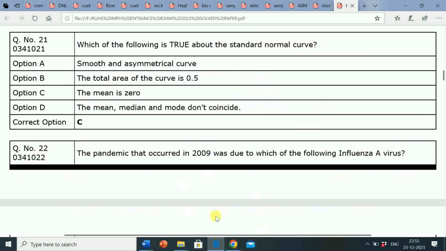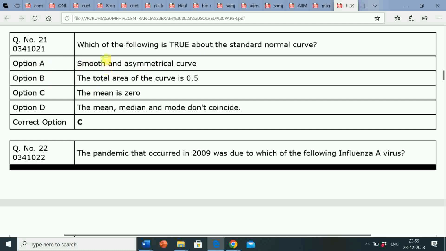So these questions have all come in the Rajasthan University of Health Sciences RUHS Jaipur MPH entrance exam 2023. Questions number 1 to 20 have been covered in the previous video, whose link you will get at the end of the video.